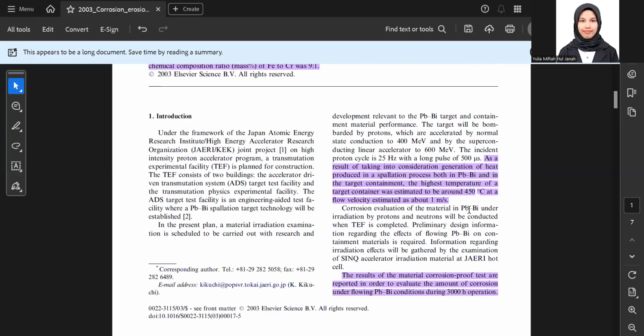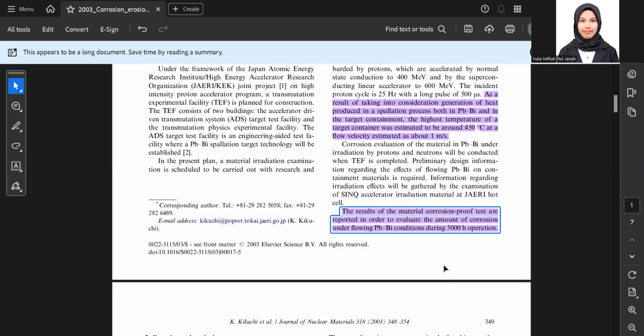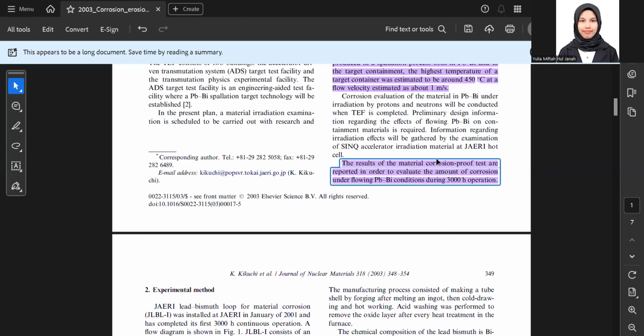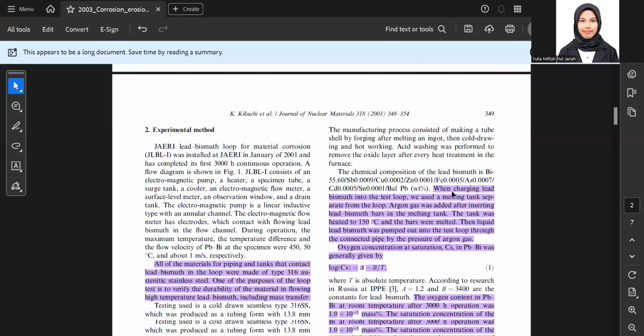The highest temperature of the target container was estimated to be around 450 degrees C at a flow velocity of about 1 meter per second. So the results of the material corrosion test are reported in order to evaluate the corrosion under the PBI condition during 3000 hours of operation.